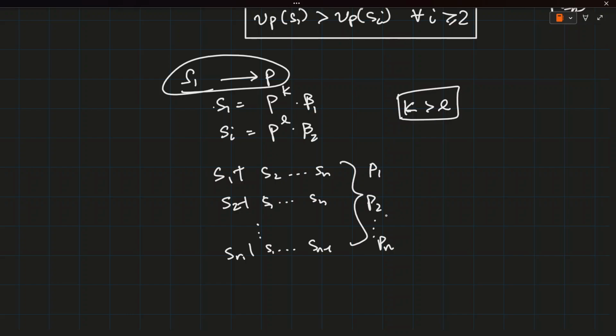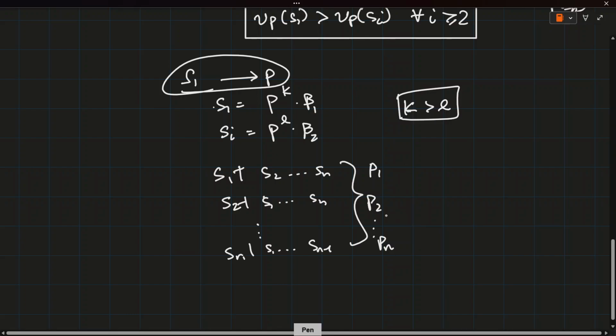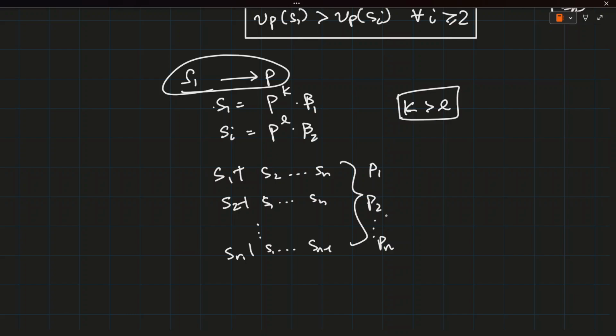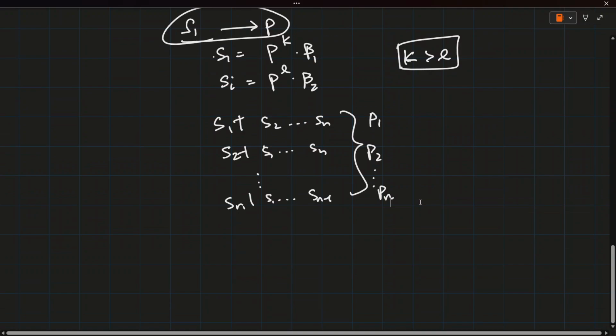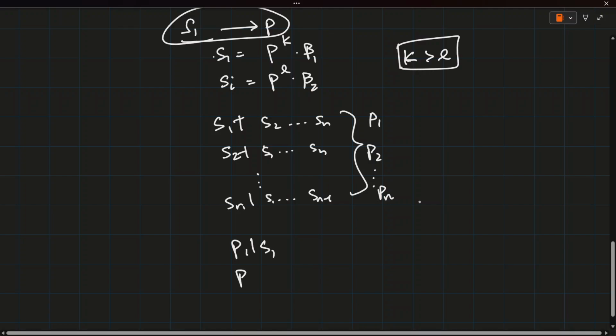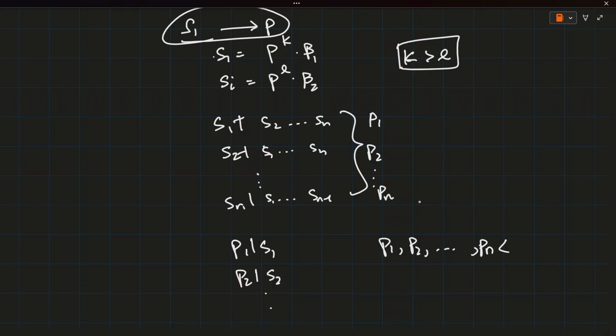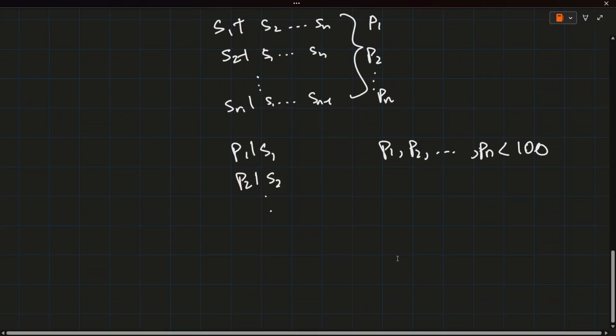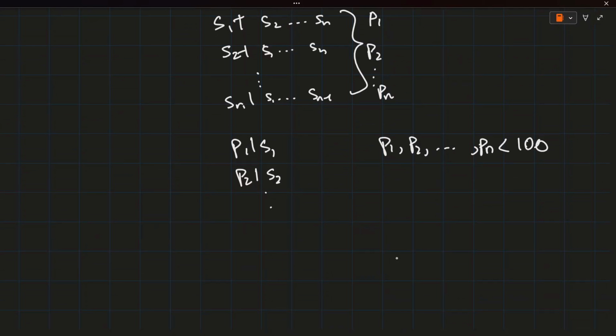We can uniquely assign each of these primes because P1 has its highest power in S1, P2 has its highest power in S2, and Pn has its highest power in Sn. And these are all primes dividing S1, S2 till Sn. So P1 divides S1, P2 divides S2, and so on. This implies that P1, P2 till Pn are less than 100, and of course, all of them have to be distinct.